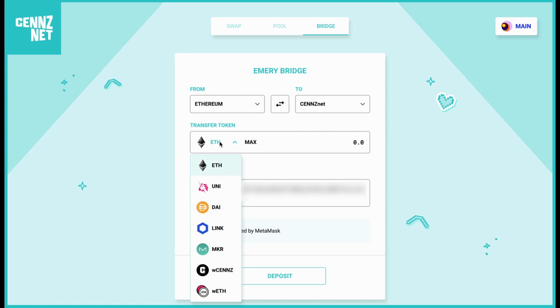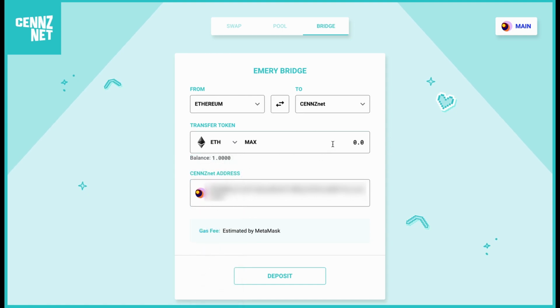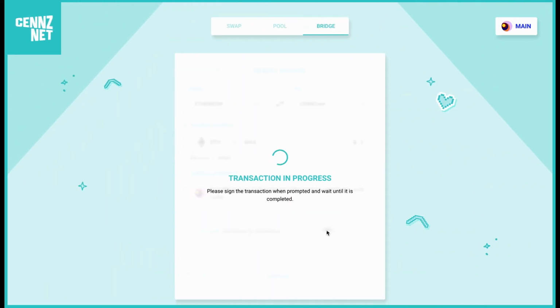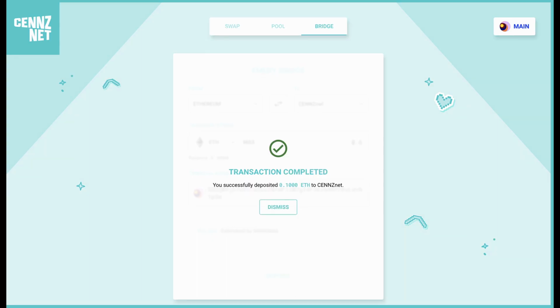For this video, we will bridge Ethereum. Just choose the amount of tokens you wish to bridge, hit deposit, and sign the transaction on your MetaMask wallet. Wait for the transaction confirmation, and once this is confirmed, you're good to go.